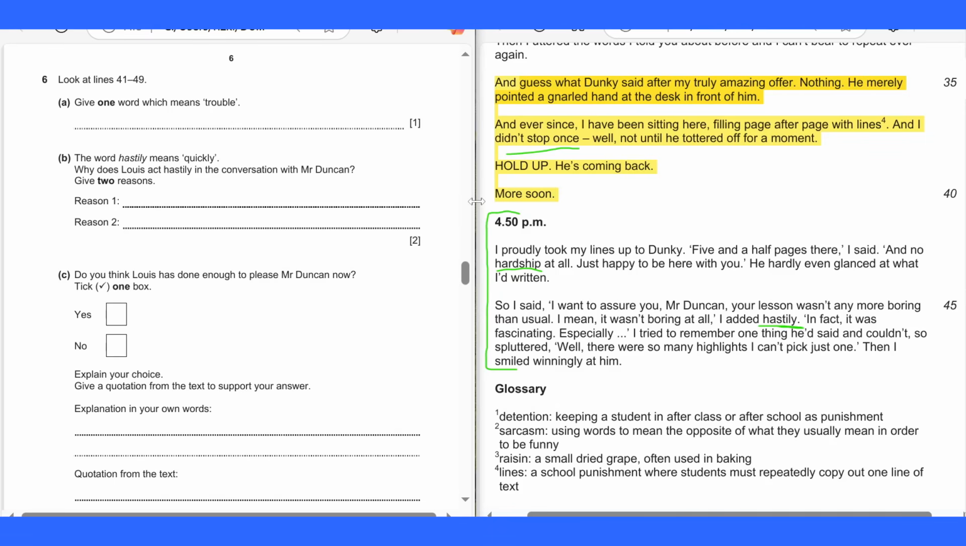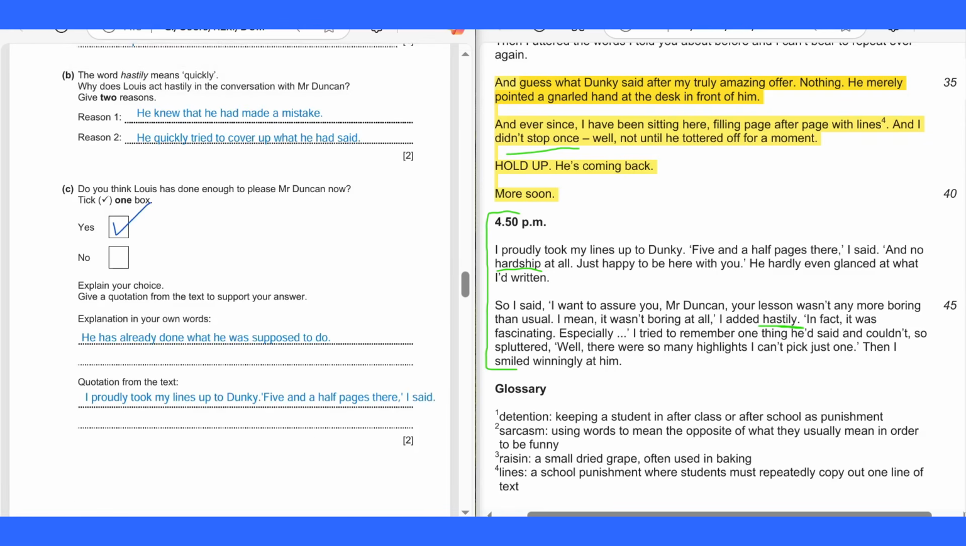Okay, still from the same section, from this green section. Do you think Louis has done enough? What is your opinion? Okay, let's check it out. Well, I choose to say yes. Explanation: he has already done what he was supposed to do.